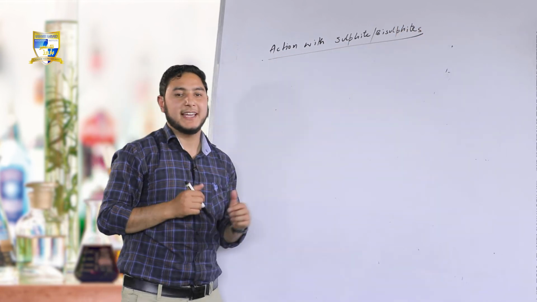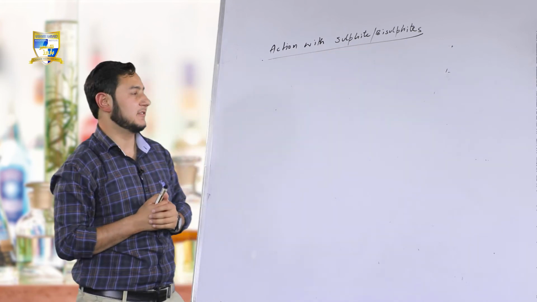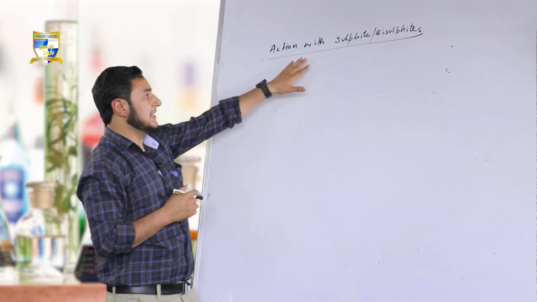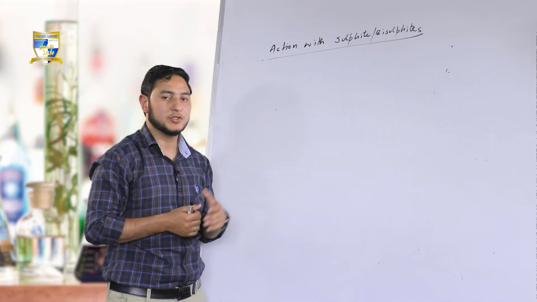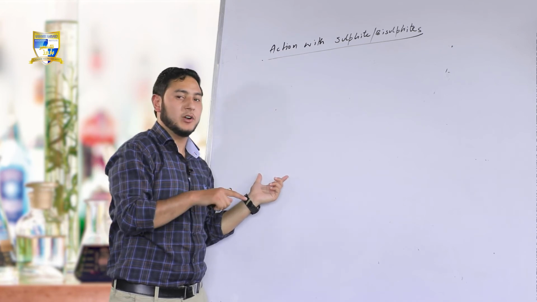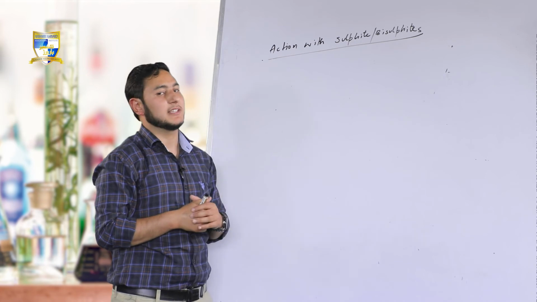What happens when acids react with sulfides or bisulfides? It's very easy. When acids react with sulfides or bisulfides, they form salt along with water, and there is the release of gas, that is sulfur dioxide gas.